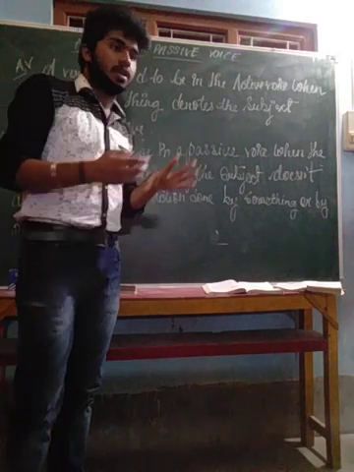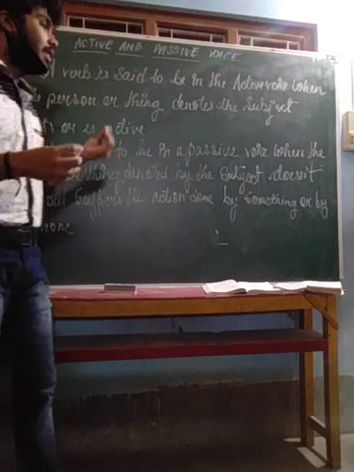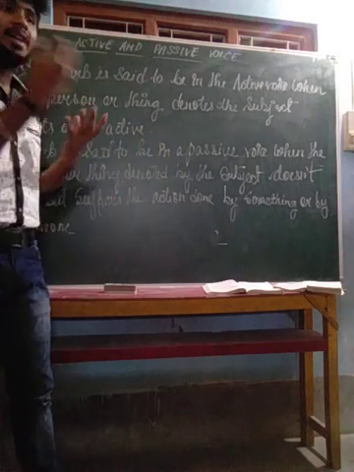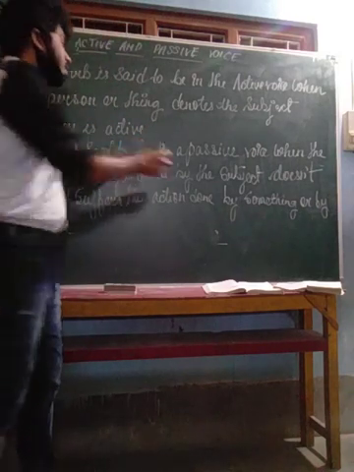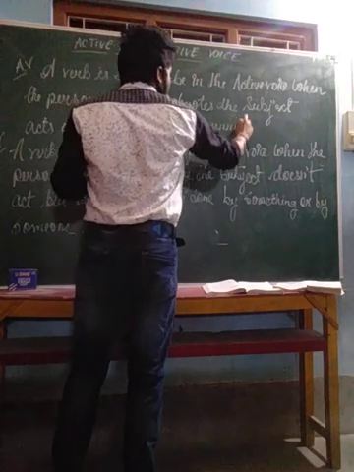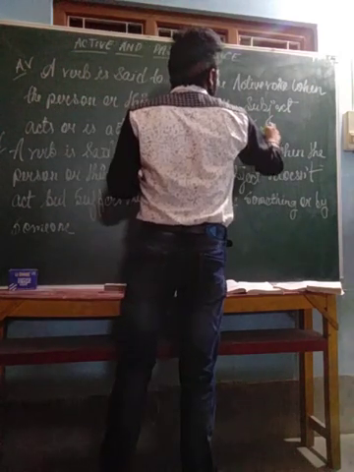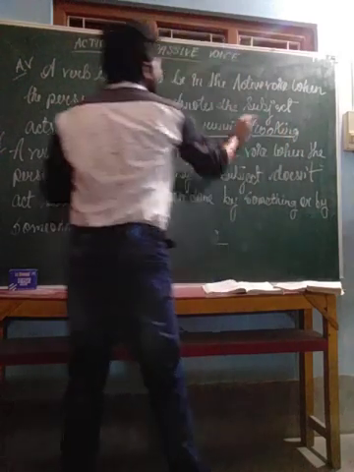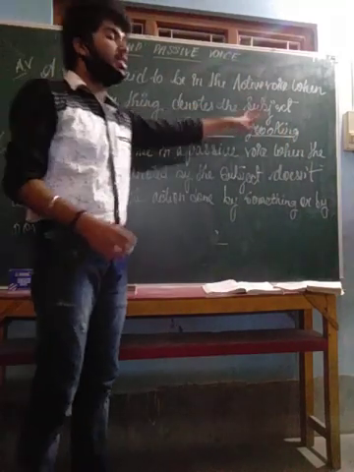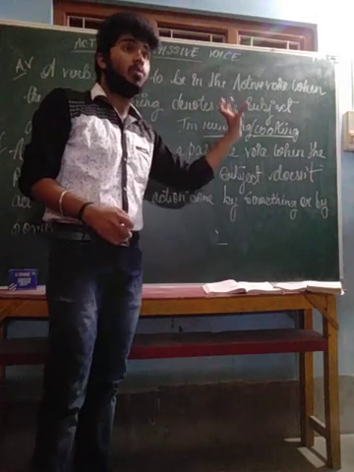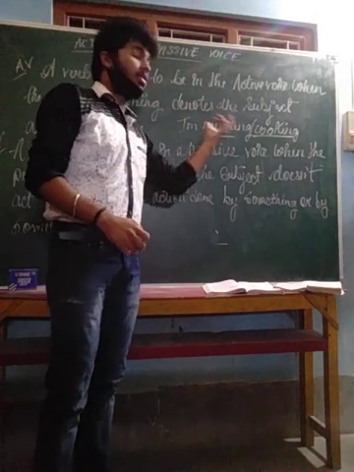Action means work. Suppose I mention that I am running, or I am cooking. These two words, running and cooking, are considered as verbs, because any sort of word which describes any sort of work or action is considered a verb.